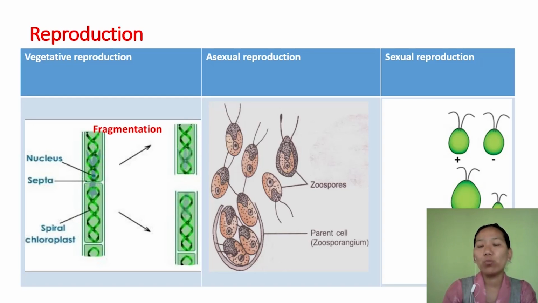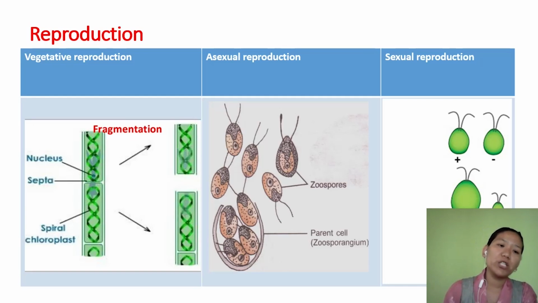So these are non-motile, large in size, and they are stationary because they have no flagella. But in the case of male, they are flagellated here. Such a type of gamete is called oogamous or oogamete.